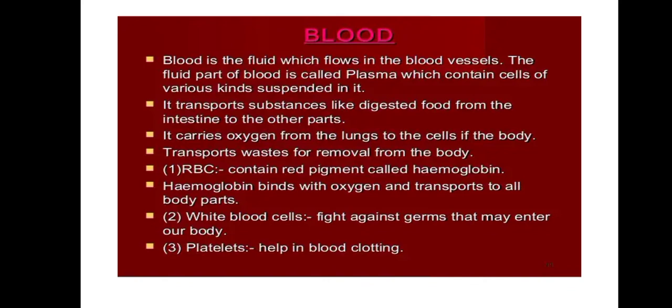Blood is needed by all the parts of our body because it performs some important functions. First of all, blood carries digested food from the small intestine to all the parts of the body. Blood carries water to all the parts of the body. Blood carries oxygen from the lungs to different parts of the body. It carries the waste product carbon dioxide from the body cells to the lungs for breathing out. It carries a waste product called urea from the liver to the kidneys for excretion in urine.